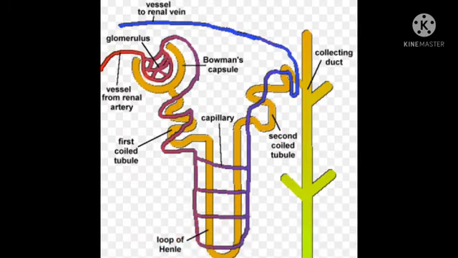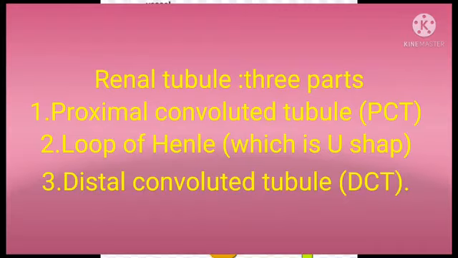Structure of nephron, second part, renal tubule. Renal tubule has three parts. First one is proximal convoluted tubule, PCT, second is loop of Henle, and third one is distal convoluted tubule. This is called DCT.